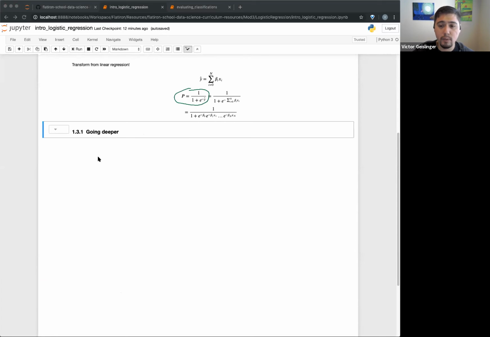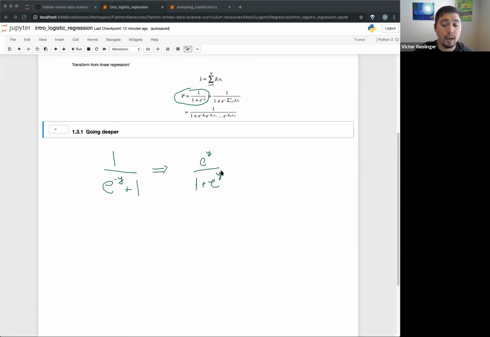Someone gave me this equation, 1 over 1 plus e to the negative y. Okay, this equation right here. What are the different values we can get? Well, we can simplify this by multiplying by e to the power of y on top and bottom, so we get e to the power of y on top. And remember, y is y hat, this long equation, but it doesn't really matter, it's just some value. And we have 1 plus e to the y on the bottom.